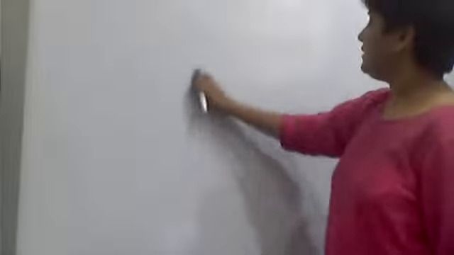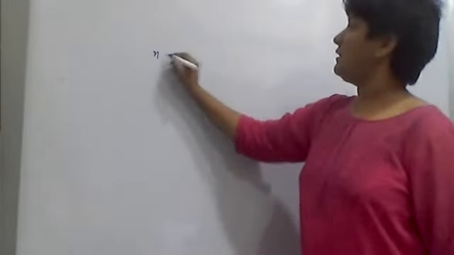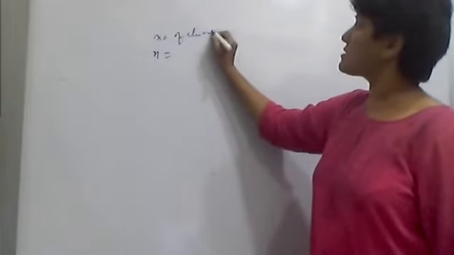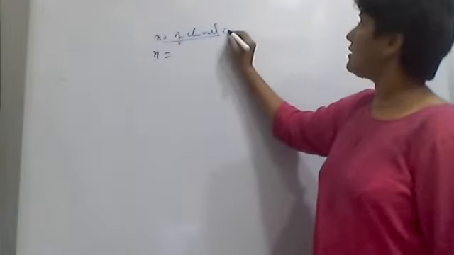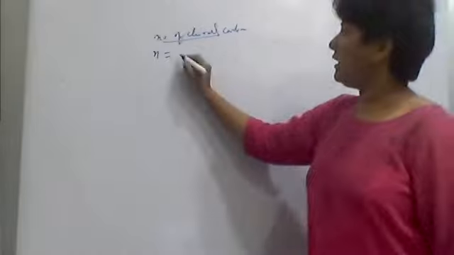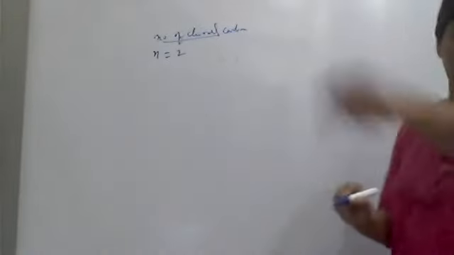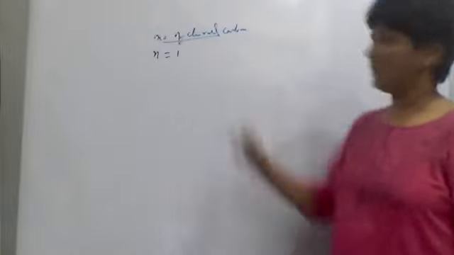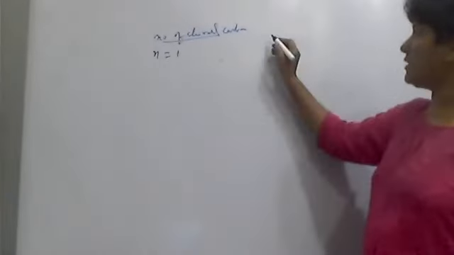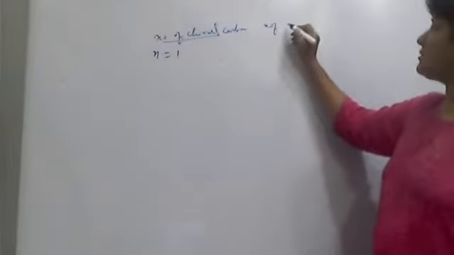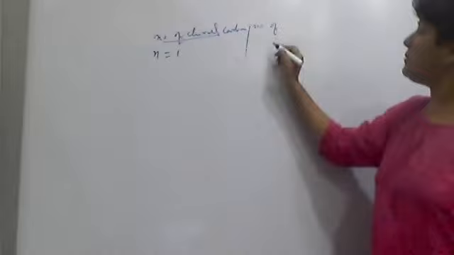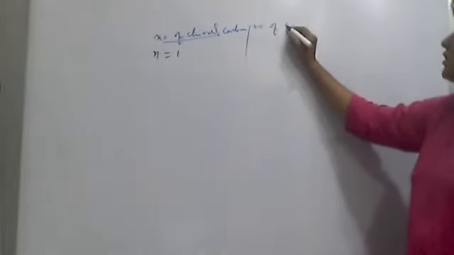Okay, so see here. Say if the number of chiral carbons is equal to 2. Okay, so not equal to 2, if it is equal to 1. Now how many isomers are possible? Number of stereoisomers.